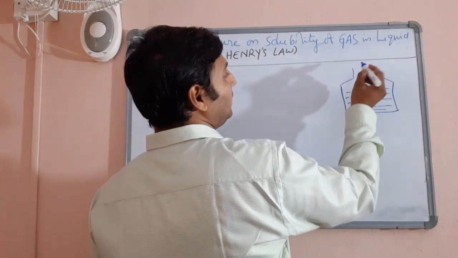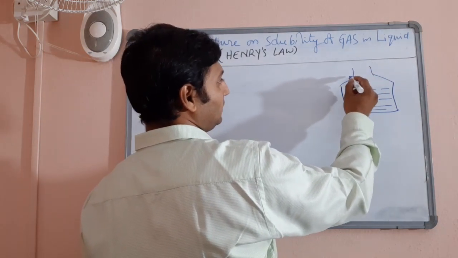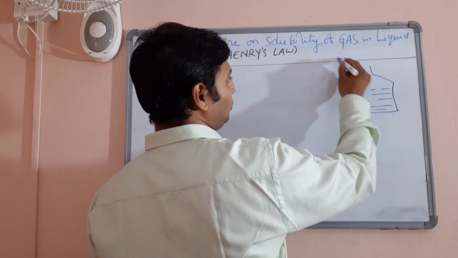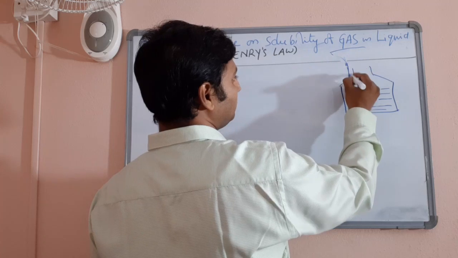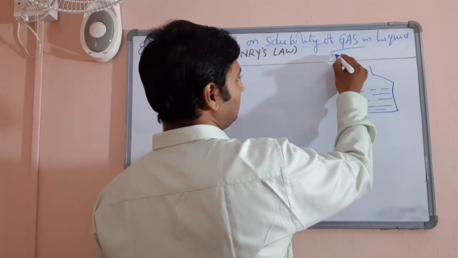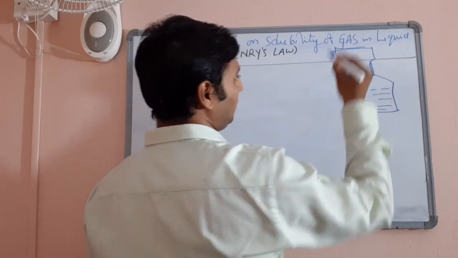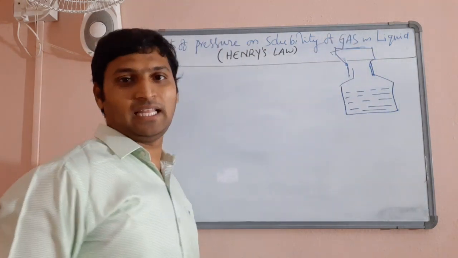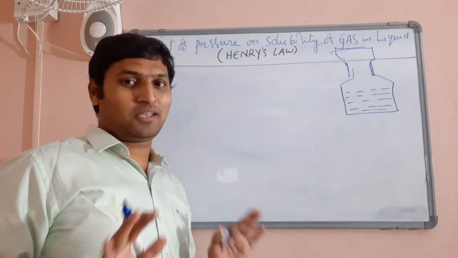Now you are trying to fill in a gas through it, which I will show in the form of another inverted vessel maybe, inverted into it, and we are trying to fill in the gas in it. I am very poor at drawing, bear with that.